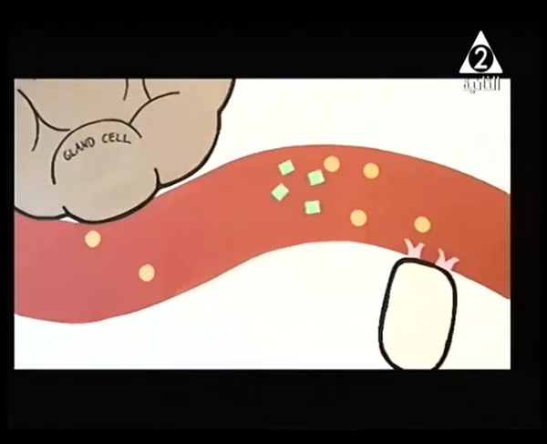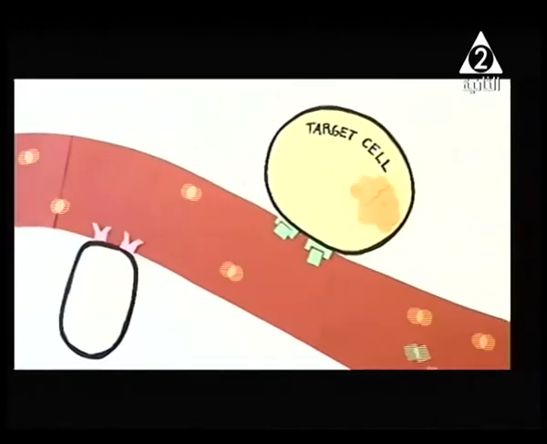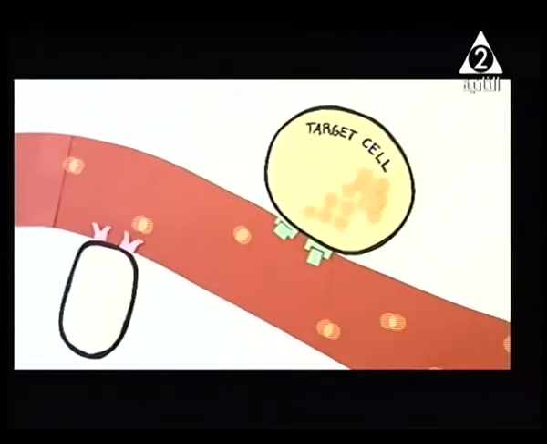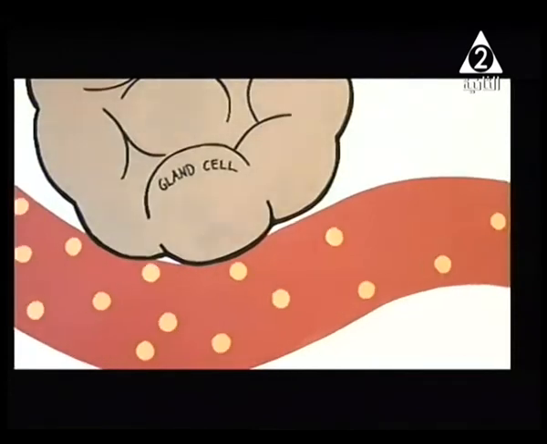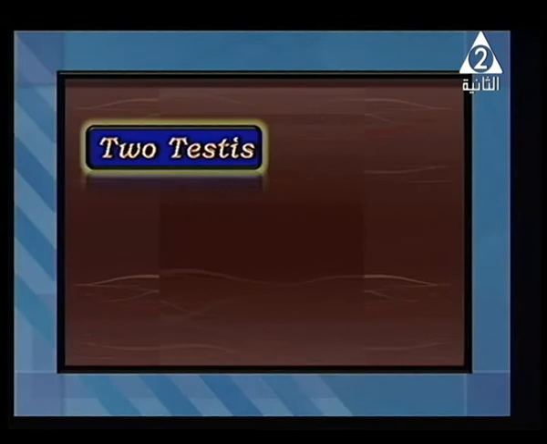Here it is. The gland cell secreted the hormone also, and we're going to repeat the movie again. The target cell works, or it is stimulated, and after that the target cell starts to stimulate to stop the secretion also.